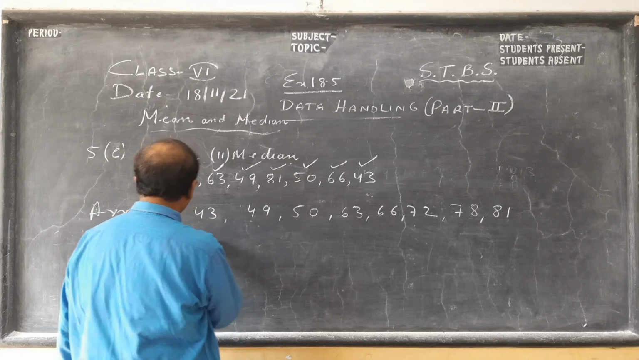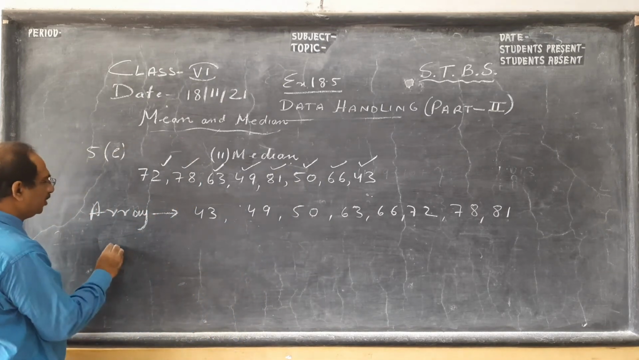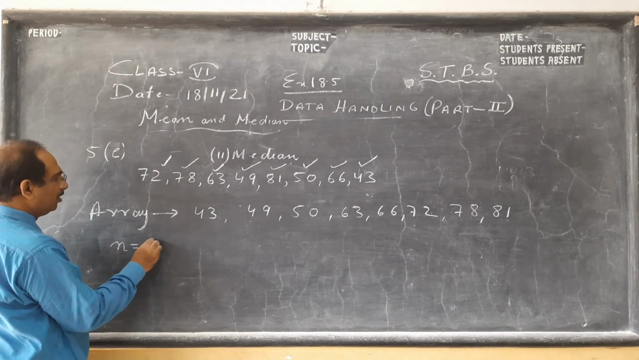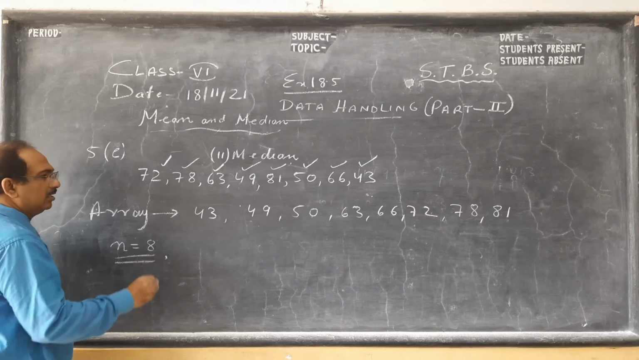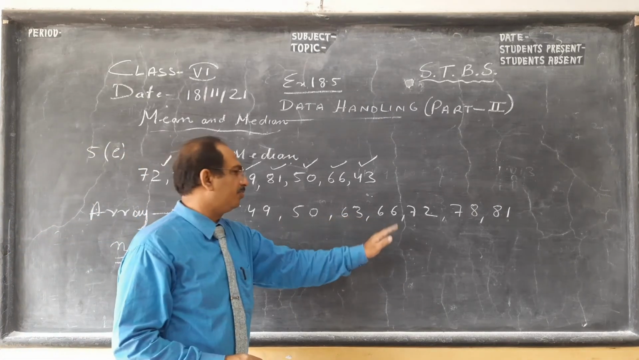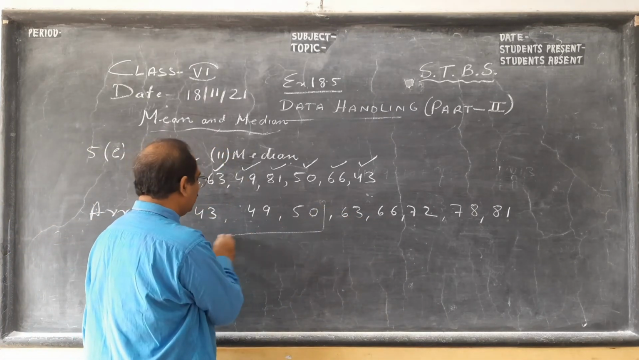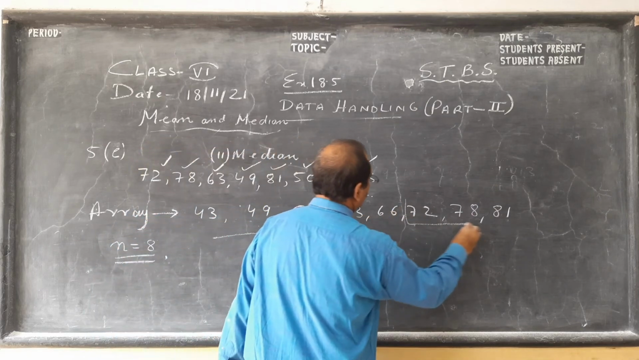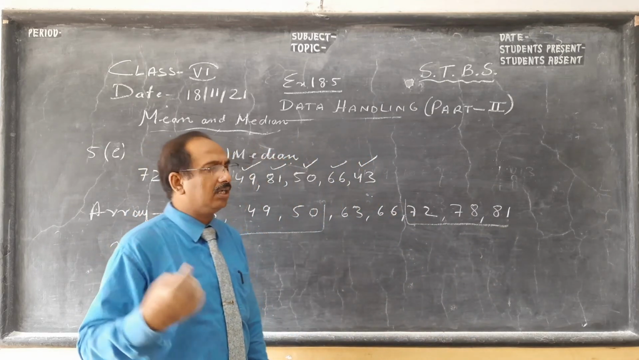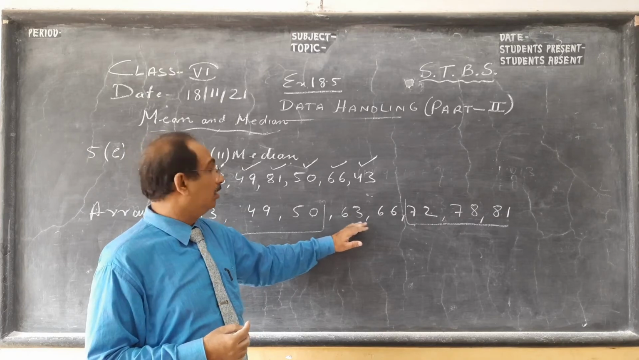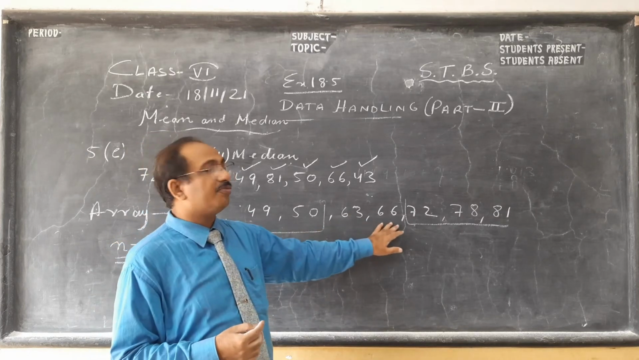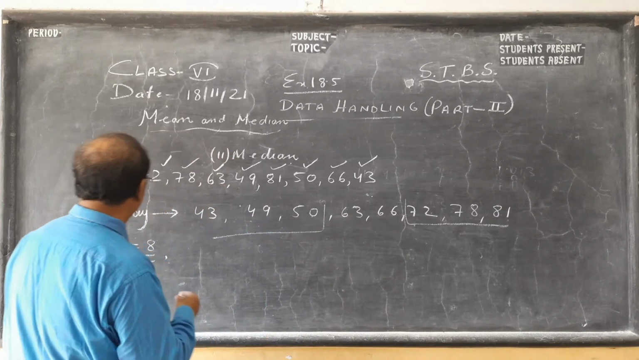Now see, the number of terms, this I had not explained to you earlier. The number of terms is 8. N is the number of observations, which is 8. With common sense, children, you know there are 2 middle terms. If 8 children are standing in a line, there is no middle boy there. It is the 4th and 5th. So how do we get that, you see.